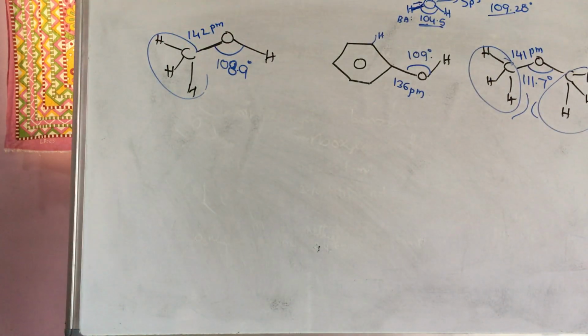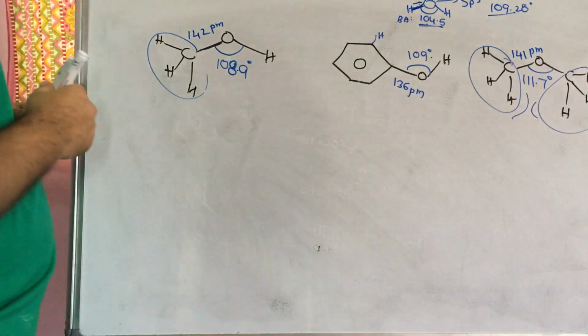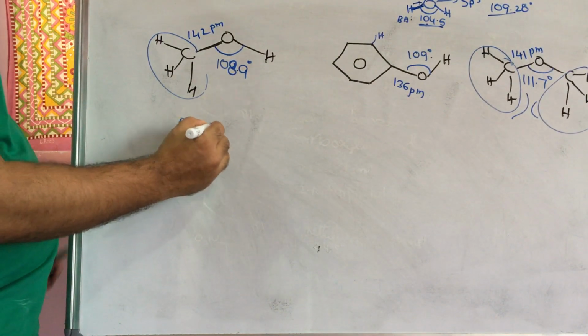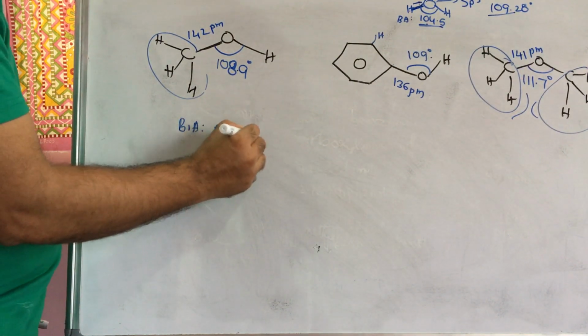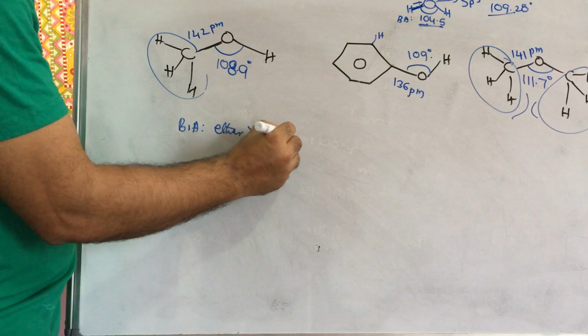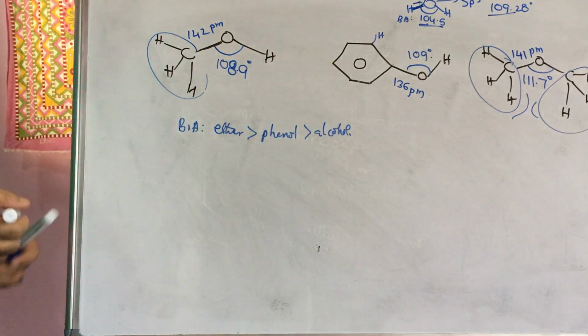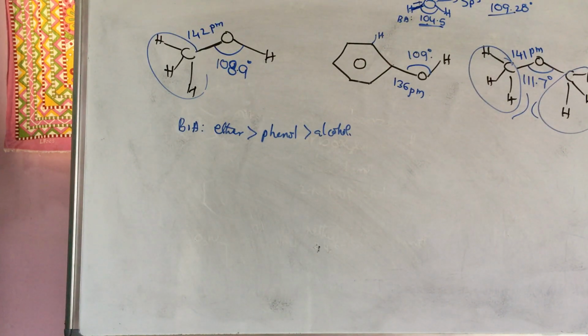So this order will be asked in competitive exams: what is the bond angle order in alcohol, phenol, ether? The bond angle order is ether greater, then phenol, then alcohols. Okay, this is about the structure.